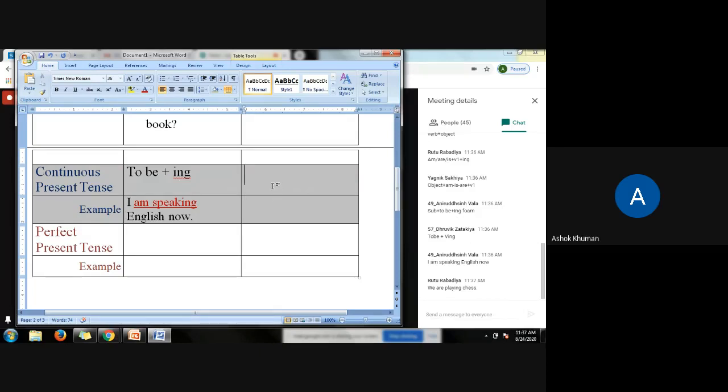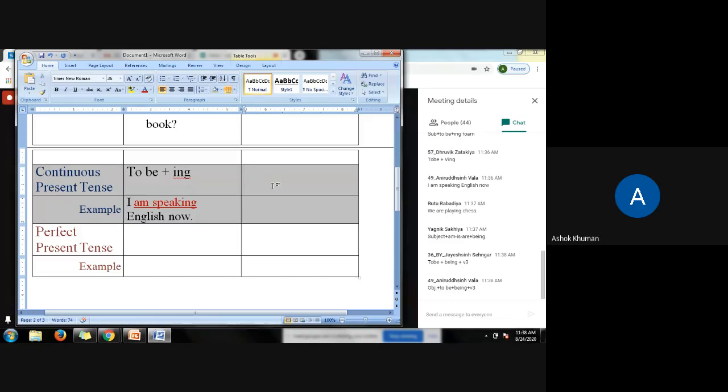Now what would be the continuous present tense form in passive voice? In passive voice we have, anybody? Yagnik, very good. Subject plus am, is, are, meaning to be, plus being, plus V3.